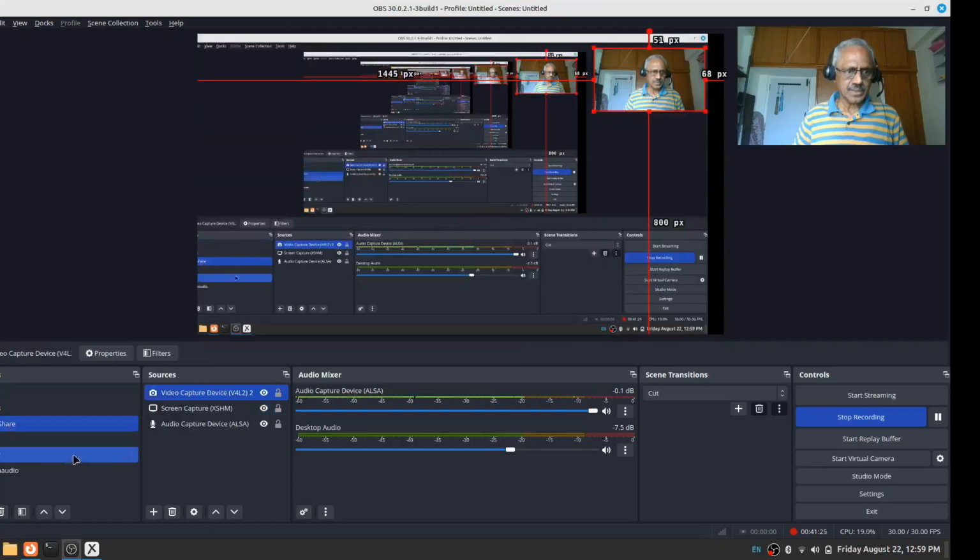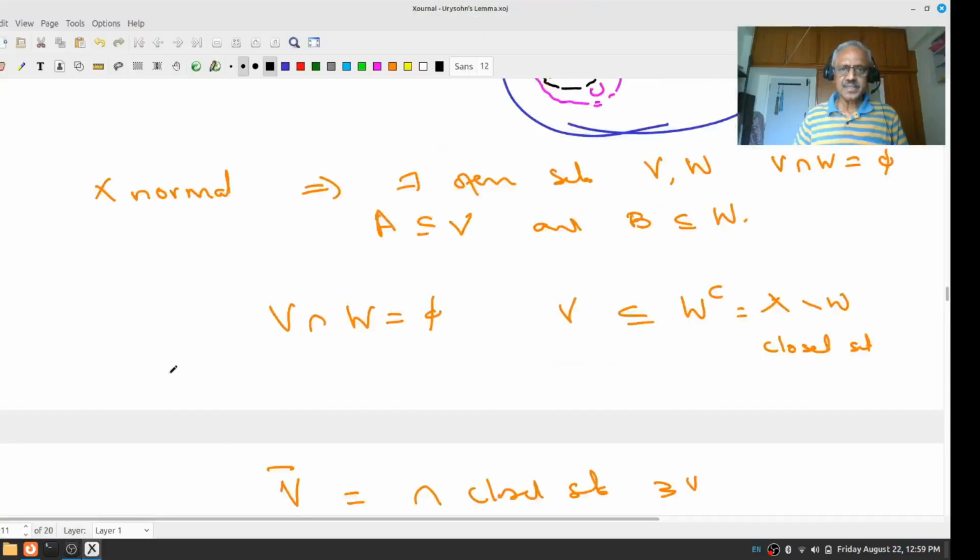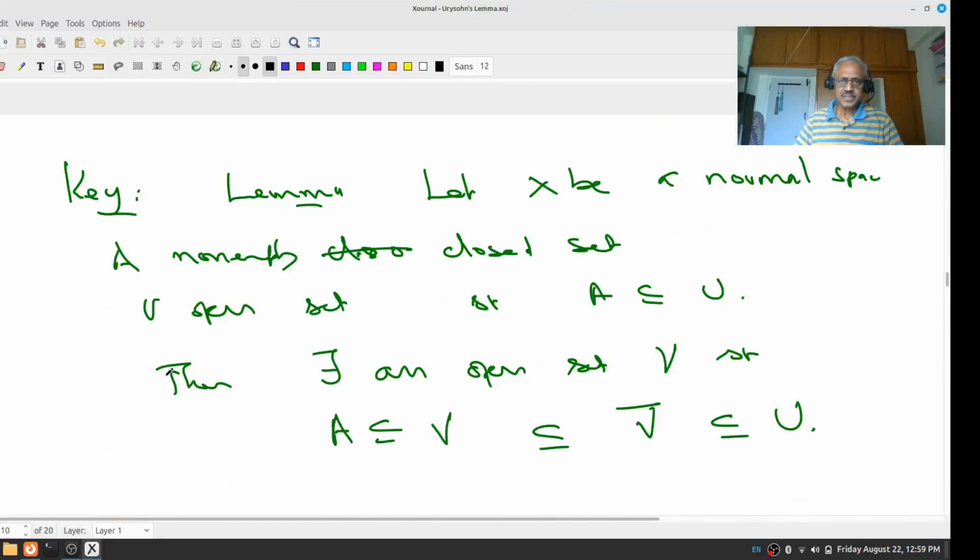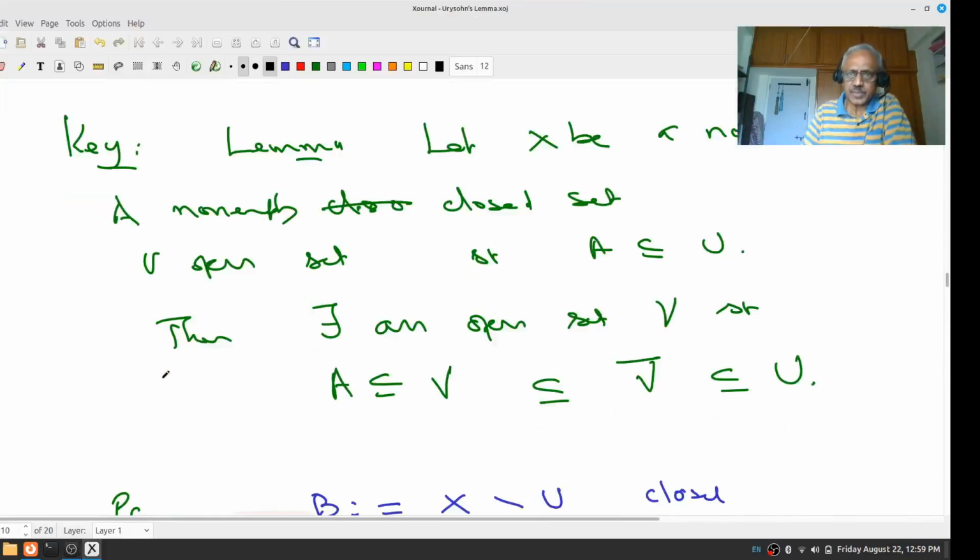If I have a closed set, I'm sorry, I forgot to screen share. So the whole thing is lost. The key is: let X be a normal space, A a non-empty closed set, U an open set such that A is contained in U. Then I want to say there is an open set V so that A is contained in V and V closure is contained in U.